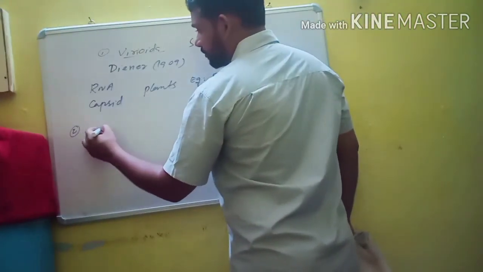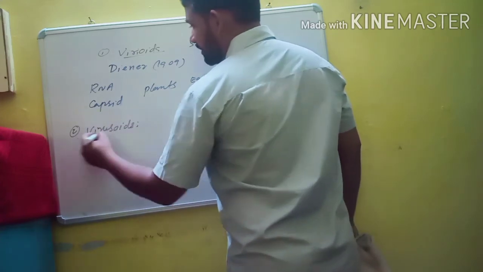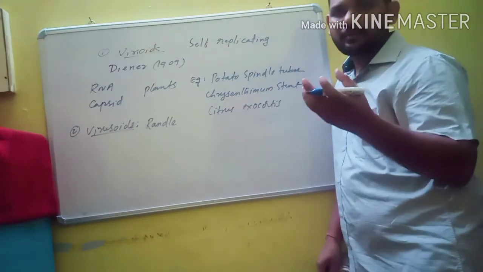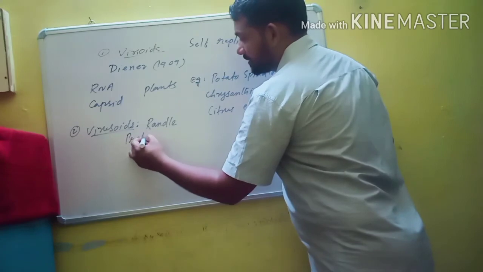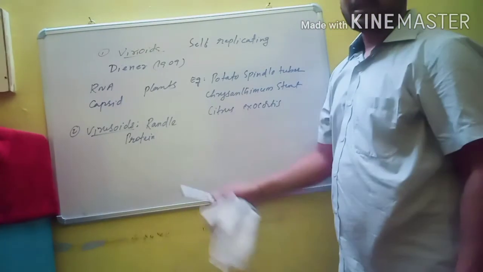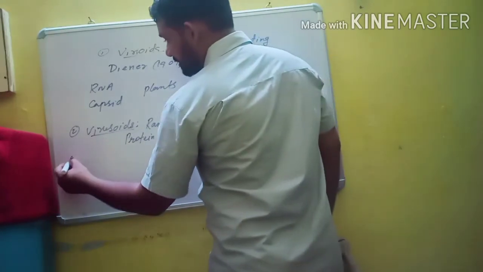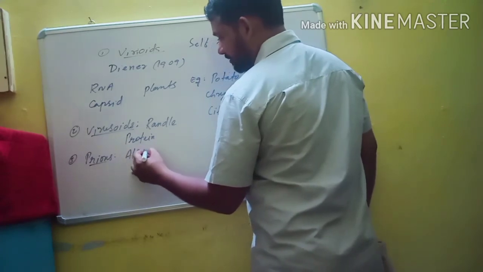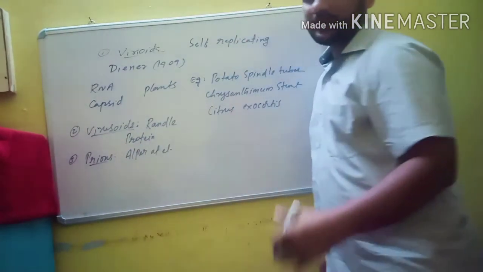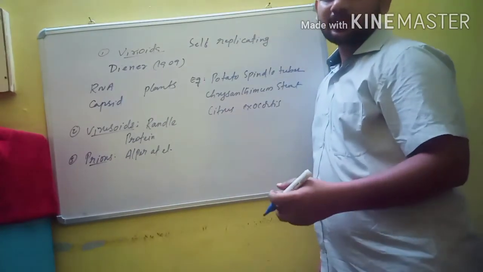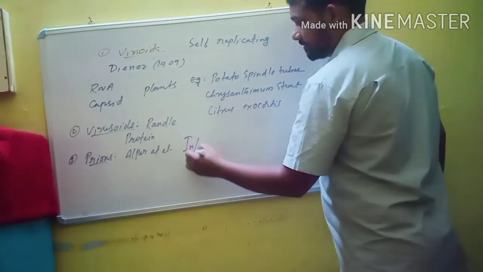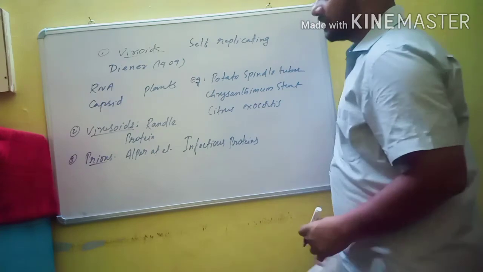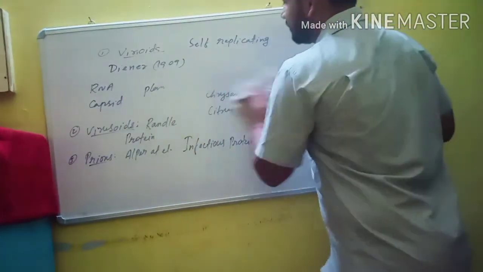Next one is virusoids. Virusoids were discovered by Randles. Virusoids are smaller viral particles which are present in the protein part of larger viruses. And one more subviral agent is prions. Prions were discovered by Alper and his associates. Prions are infectious protein particles. They also cause a number of diseases, and some important diseases are